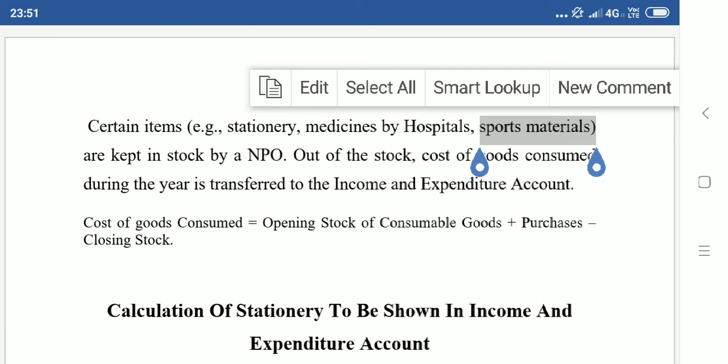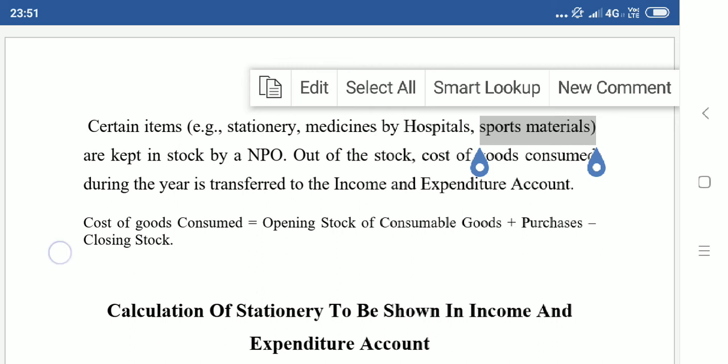Okay children. So whenever you have stationery or medicines or sports materials appearing in the payment side of the receipts and payment account, immediately go to the adjustments and see if opening and closing amounts are given for that stationery or medicine. If it is given, then the opening amount will appear in the opening balance sheet asset side.